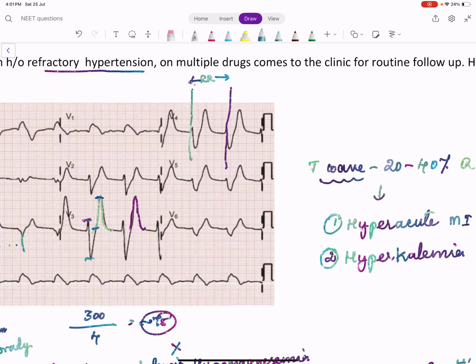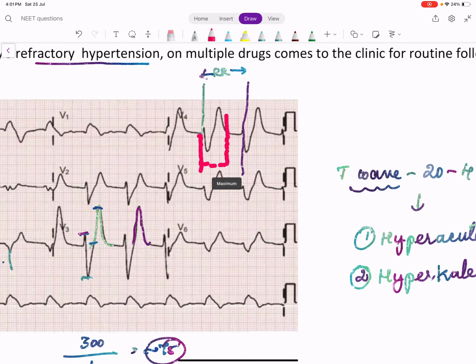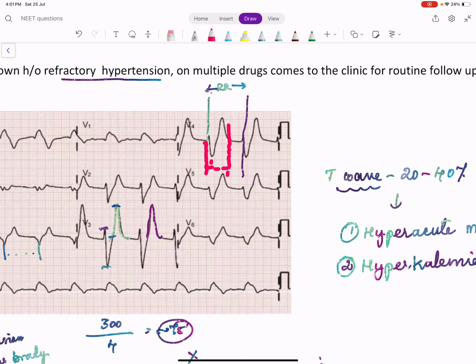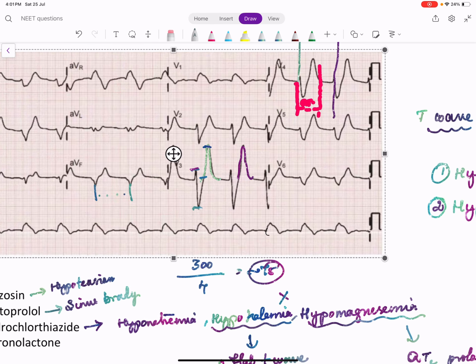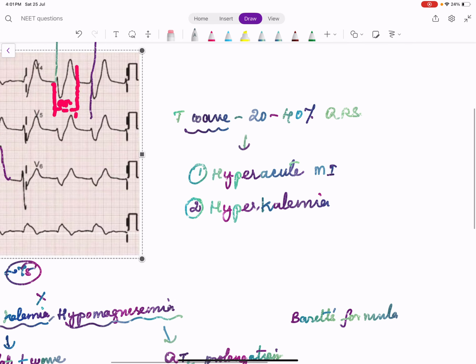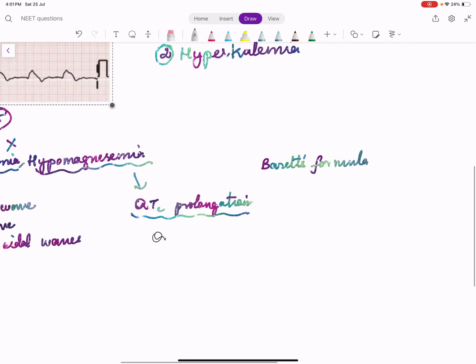Next measure the QT interval. Q begins here and the T wave ends here. So this is your QT. QT is said to be prolonged when the QTc interval or QT interval is more than 50% of the RR interval.